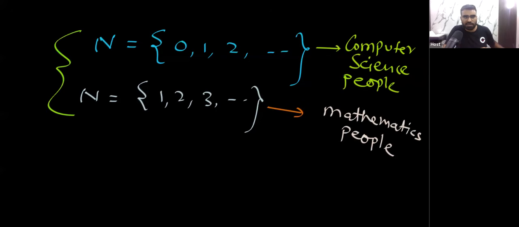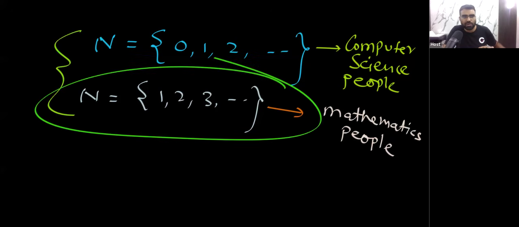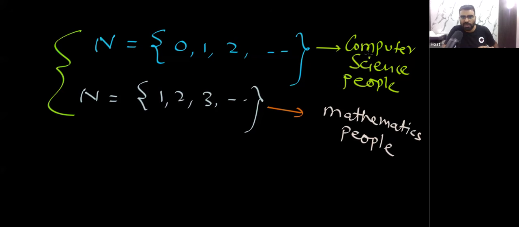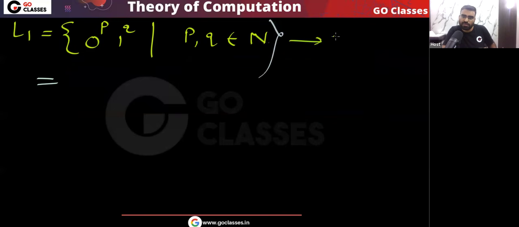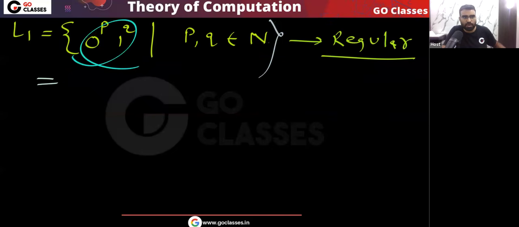In our school life, we have seen that natural numbers start from 1. But in many computer science books, the natural numbers start from 0. Anyway, you don't have to worry. In this question, whether n starts from 0 or from 1, the answer will not change. This language will be regular, because there is no comparison between p and q. They are completely independent.